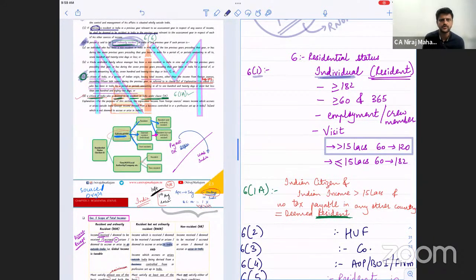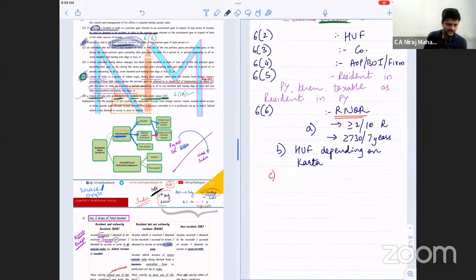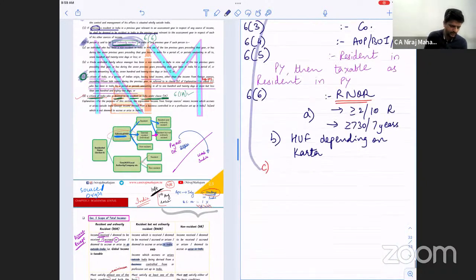If he is here more than 60 days, that is more than 120 days, so this criterion is satisfied now. But resident is not the answer. You have to look at ROR or RNOR. So basically, it is just a linking. Understood or no now? Tejal, or are you leaving this chapter? Tell me.